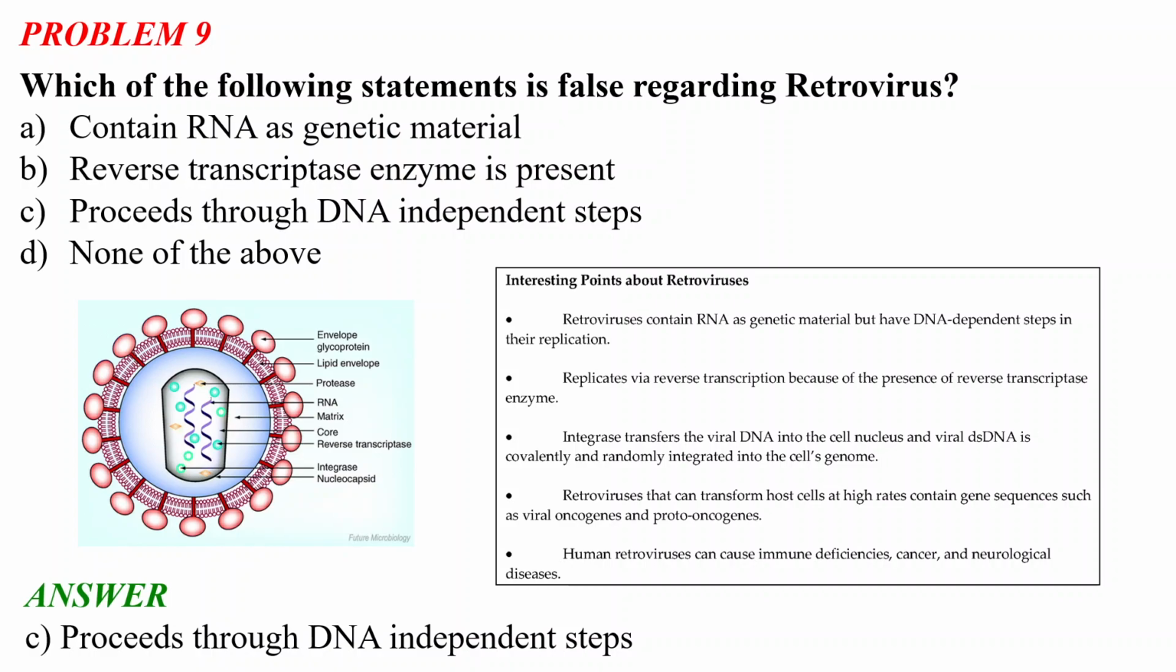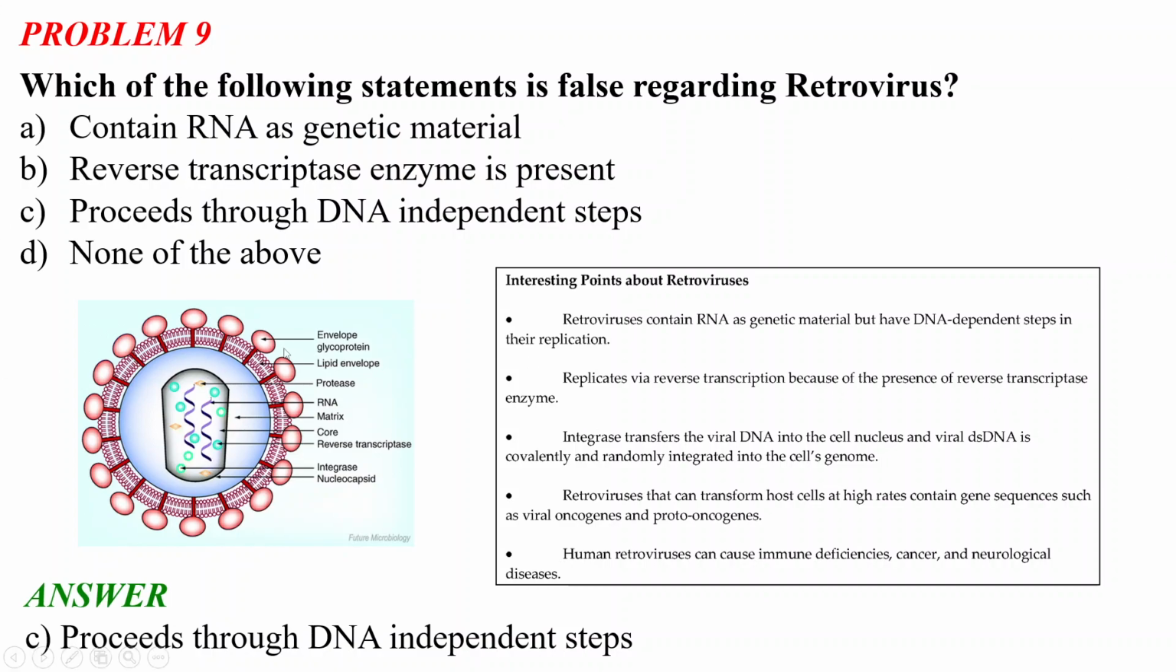Okay. So these are the interesting points of the retroviruses, and perhaps the first one is the most important: the retroviruses contain RNA as genetic material but have a DNA independent step in their replication, and they replicate via reverse transcription, in the presence of the reverse transcriptase enzyme.